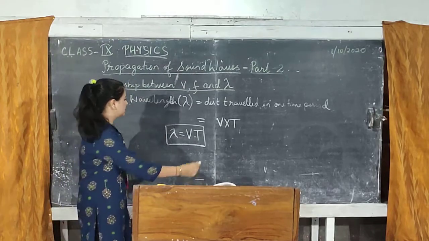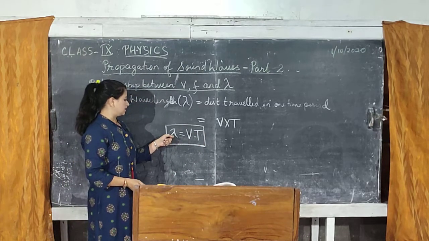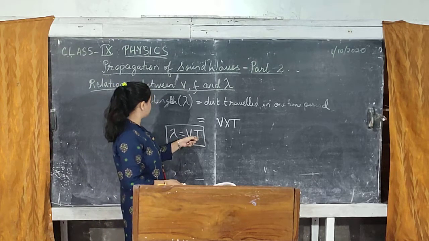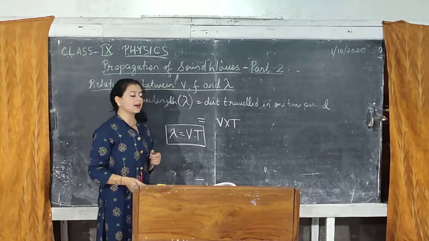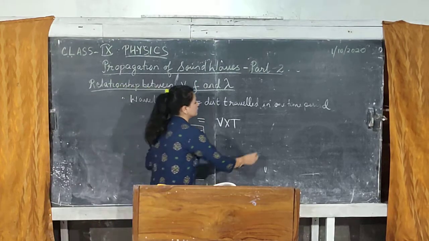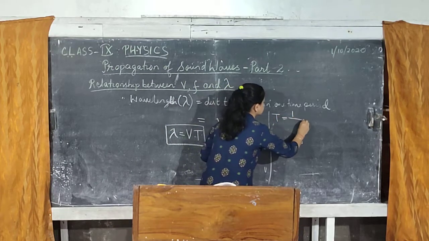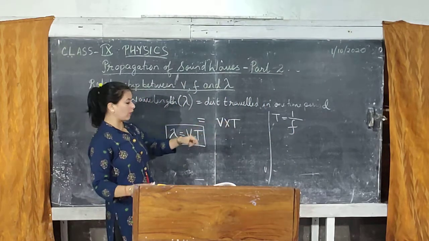But we don't want the relation between wavelength and the time period. We need the relationship between wavelength and frequency. Let's see how these are related. As you know from the last class, time period is just the reciprocal of frequency. So, instead of T here, I can write 1 by f.